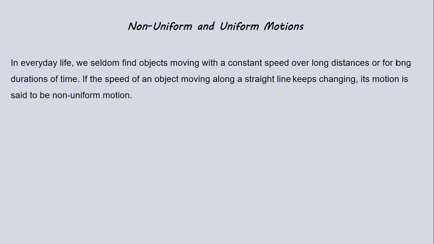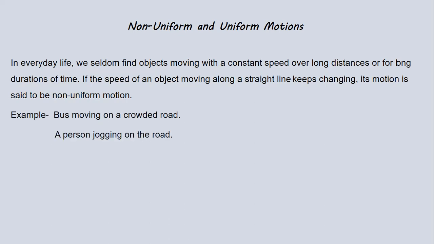Non-uniform and uniform motions. In everyday life, we seldom find objects moving with constant speed over a long distance or for a long duration of time. If the speed of an object moving along a straight line keeps changing, its motion is said to be non-uniform motion. For example, a bus moving on a crowded road or a person jogging on the road.